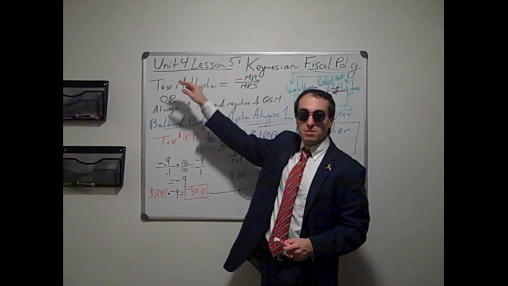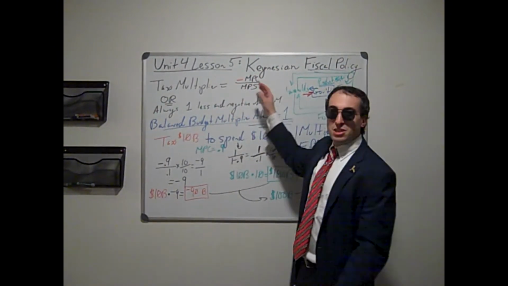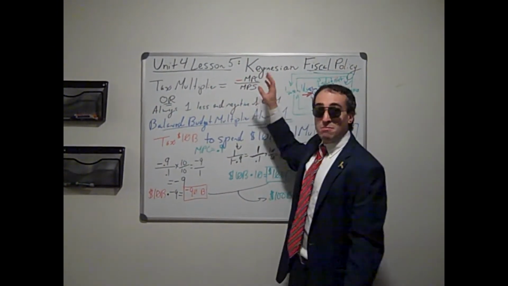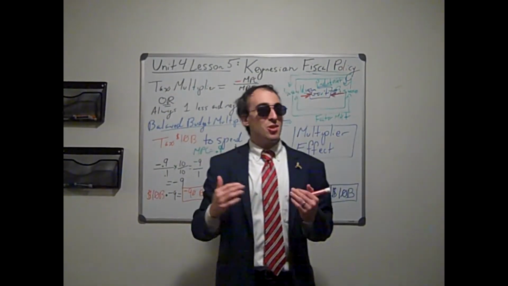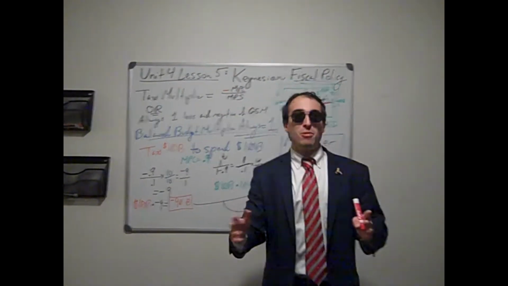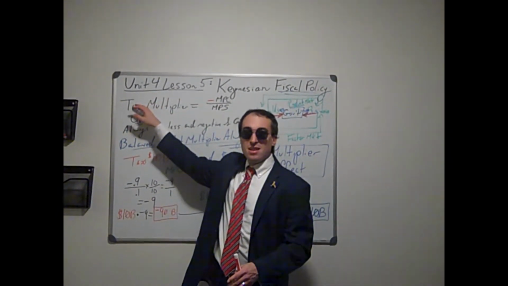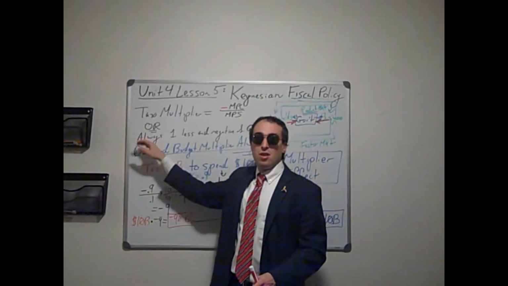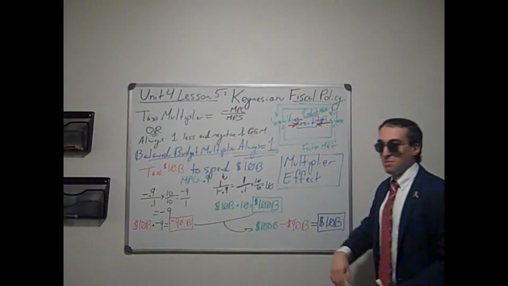So, the tax multiplier, negative MPC over MPS. Now that formula is crazy. So instead of having to memorize that formula, the way my math always works out, the tax multiplier is always one less and the negative of the government spending multiplier.